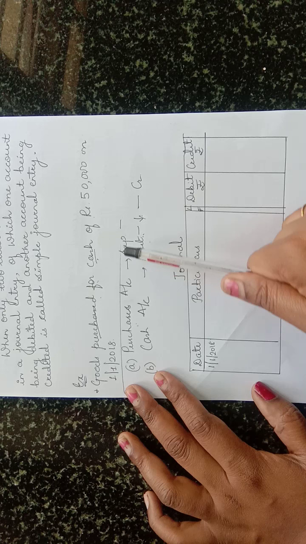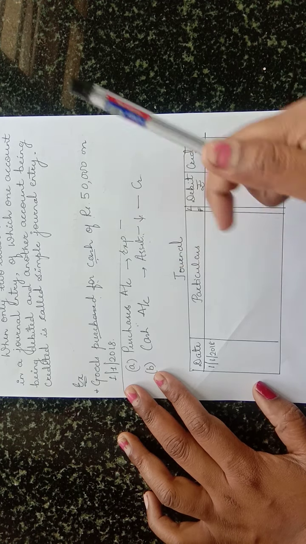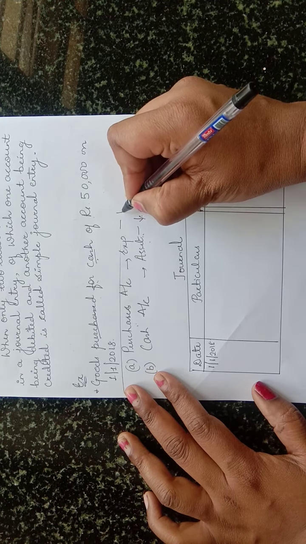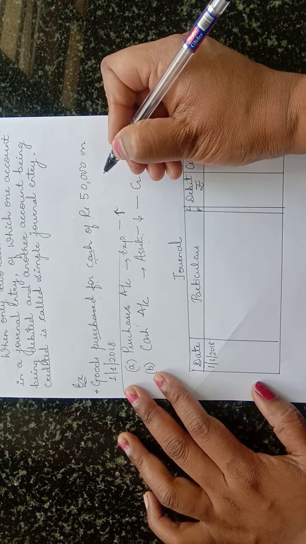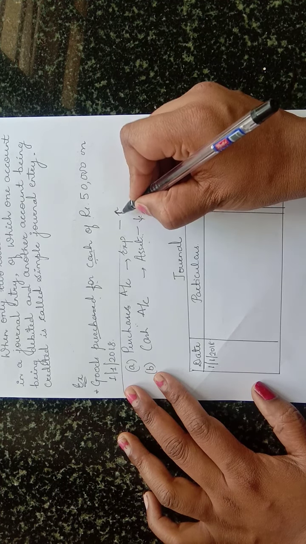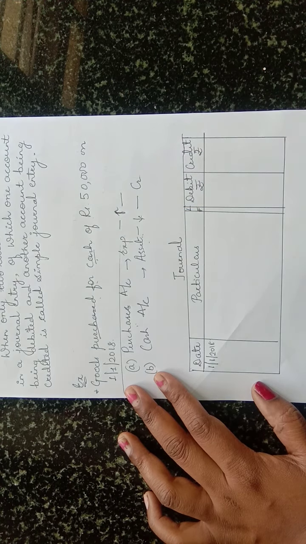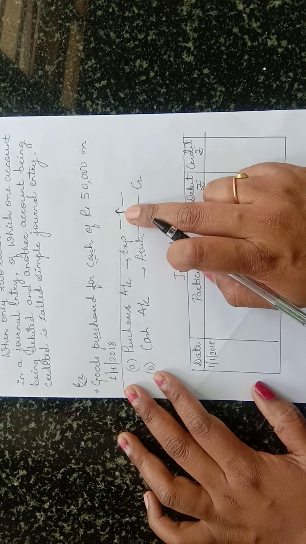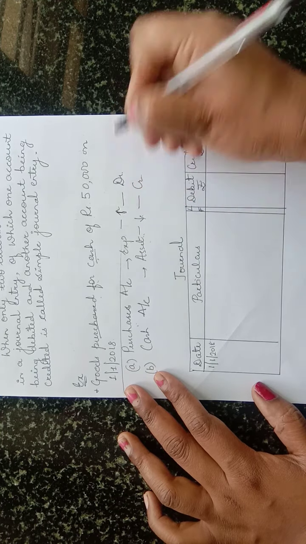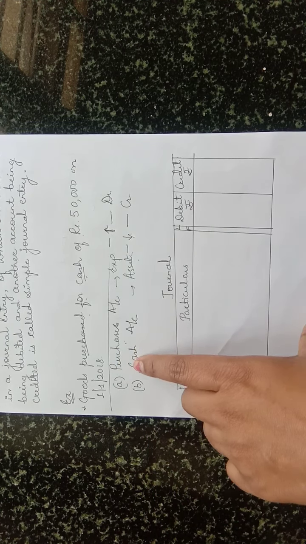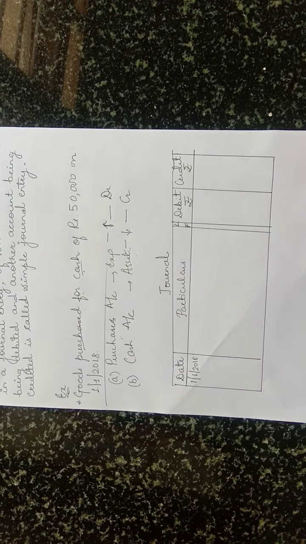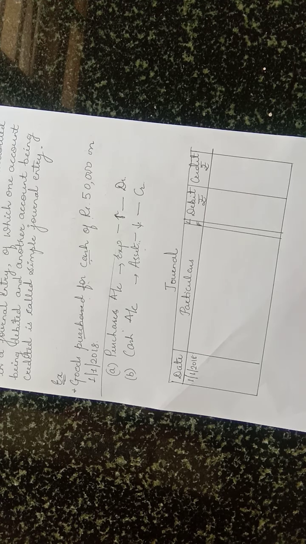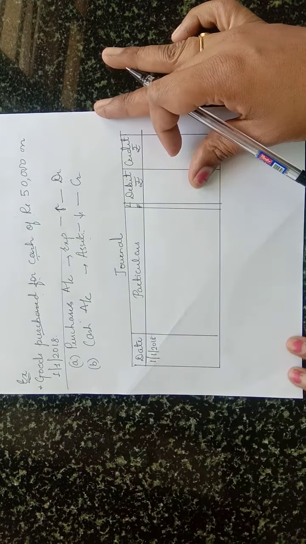Now see here, purchase account is an expense. When you purchase, your expenses are increasing. So apply the rules of expense. Debit, increase in an expense. Credit, decrease in an expense. So increase in an expense should be debited. So purchase account is debited and cash account is credited. Like this you have to apply the rules. When you practice the problems more and more, you'll come to know automatically how to solve the problem.